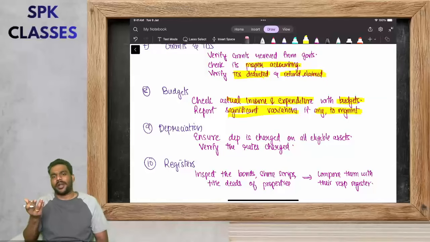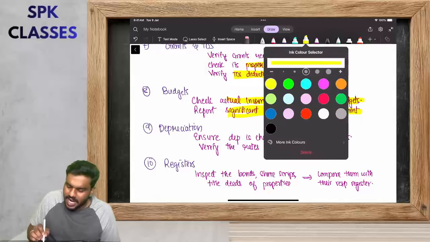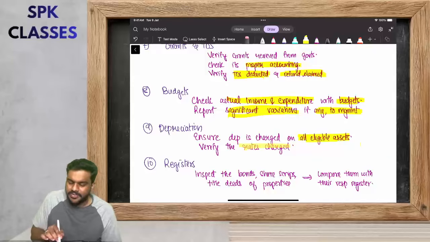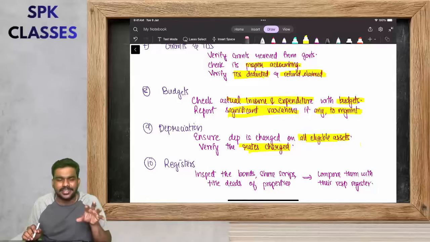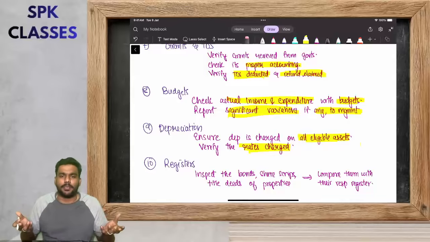Next, it's a common point, depreciation. See whether depreciation is charged for all the eligible assets. Verify the rate charged. Depreciation is one common point which you can see in all the entities, whether it is a club, a hospital, an education institution, or a cinema theater. You can see this point. It's a common point.